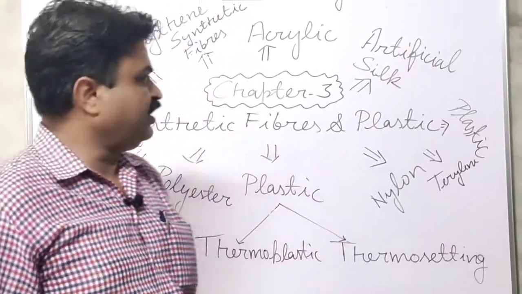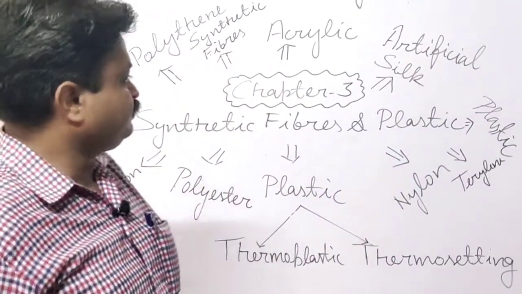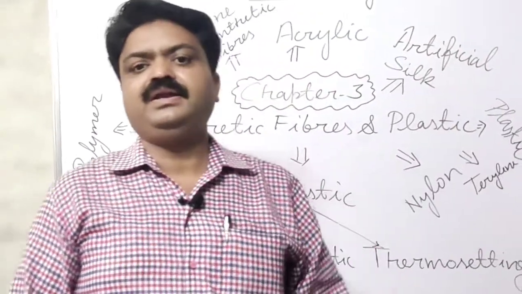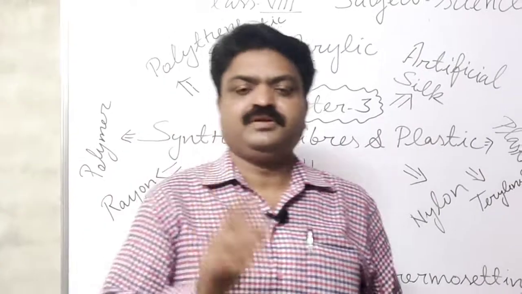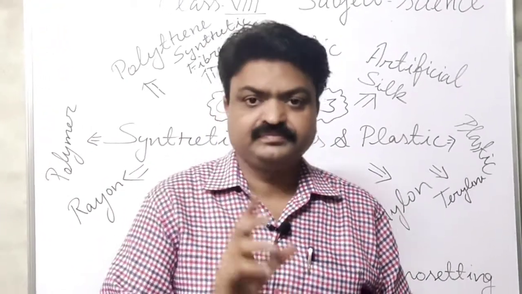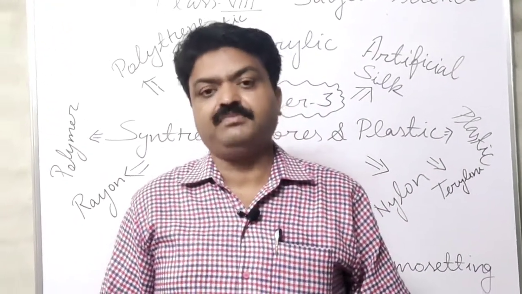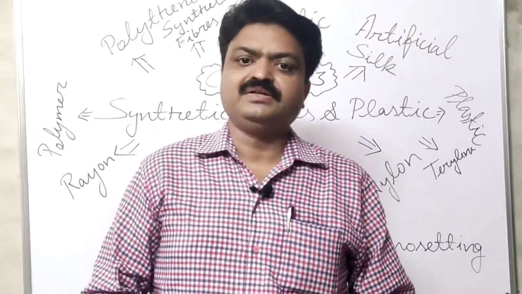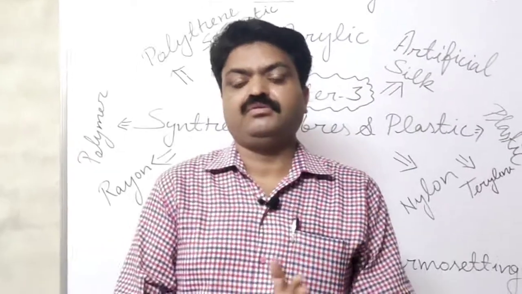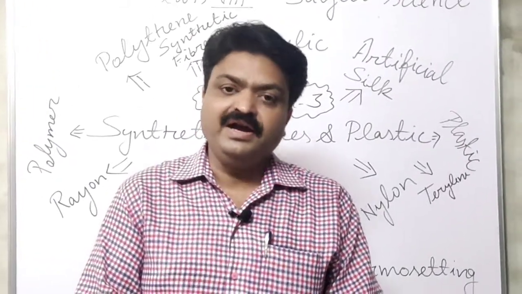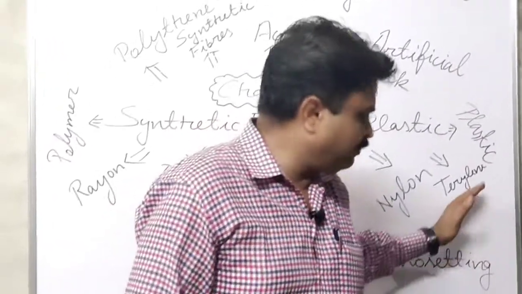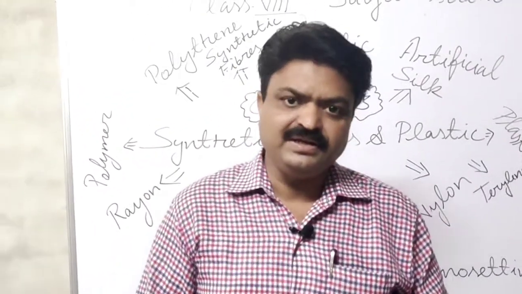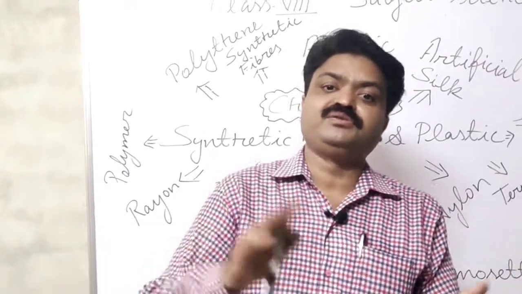Now we come to the next, terylene. Terylene is an artificial or synthetic fiber, and in this there is one chain or unit found, and this fiber is used to make synthetic clothes, and generally it is mixed with cotton.